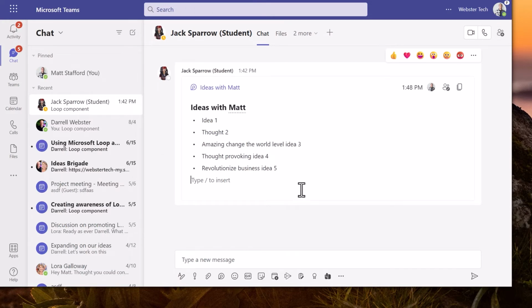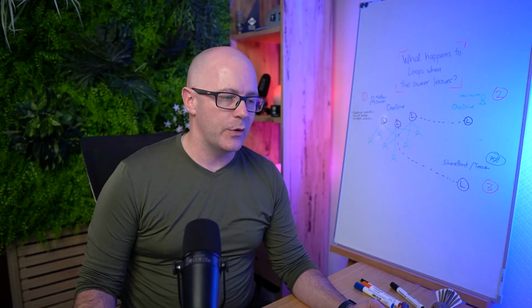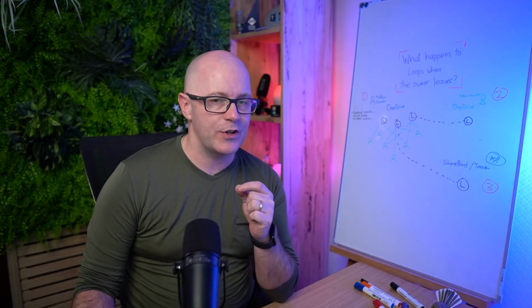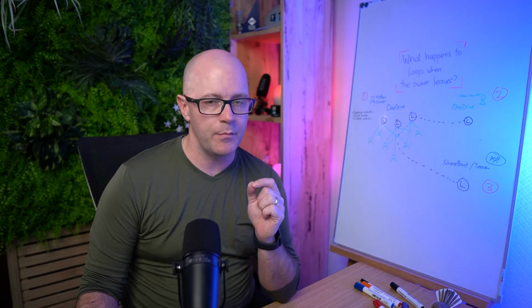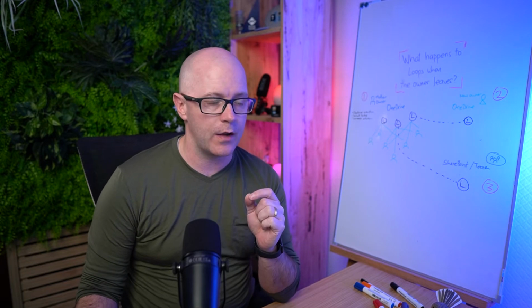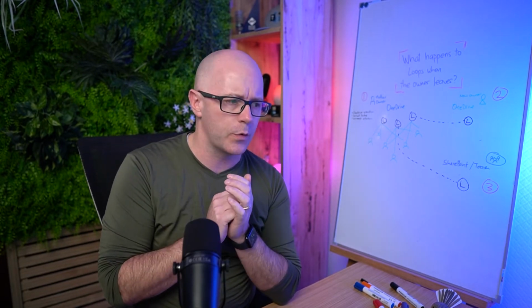Now, looking promising so far. Let's see. Can I add more content? Ooh, something went wrong. So, I did expect this to happen. The loop that had been shared with Matt from Jack's OneDrive had Jack's pathway through to that loop.